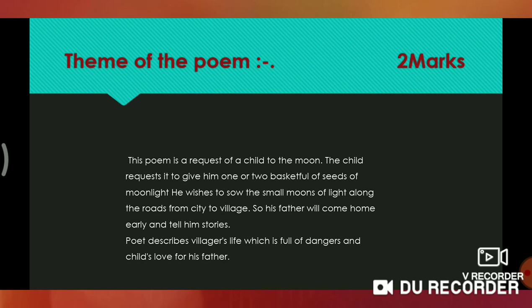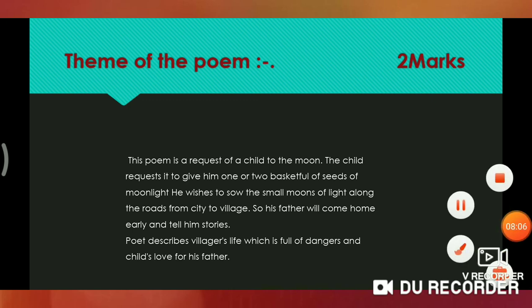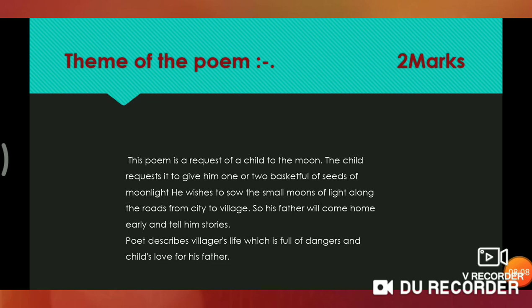He wishes to sow the small moons of light along the roads from the city to the village, so his father will come home early and tell him stories. Here the poet describes villagers' life, which is full of dangers, and the child's love for his father. This is the simple theme, or the simple central idea, of this poem.